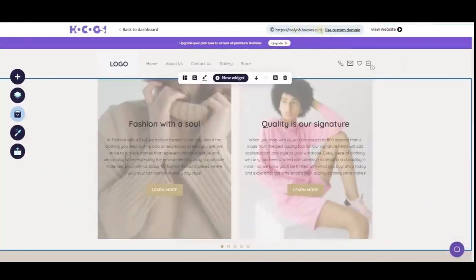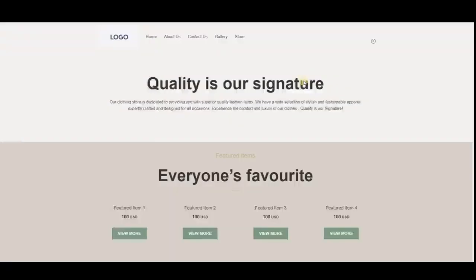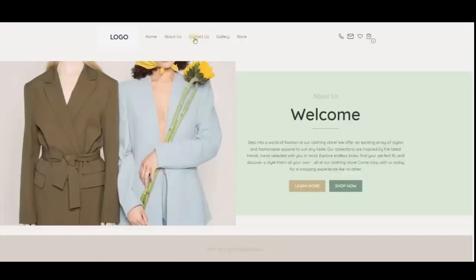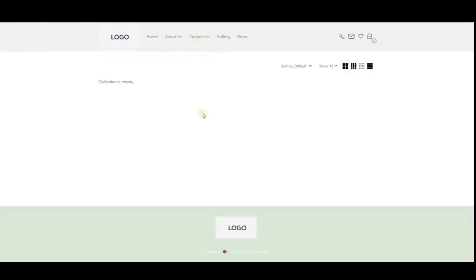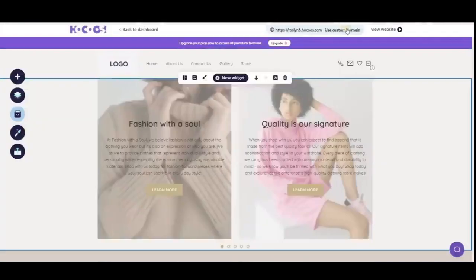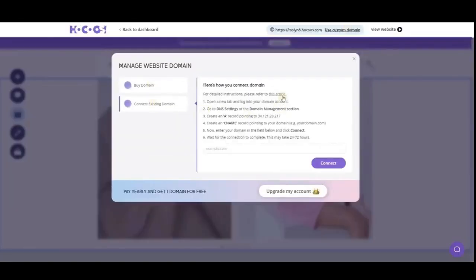Click View Website to see your live website. Here is a live version of the website from this Hoku's AI Website Builder tutorial. You can also use your own domain name by following the instructions.